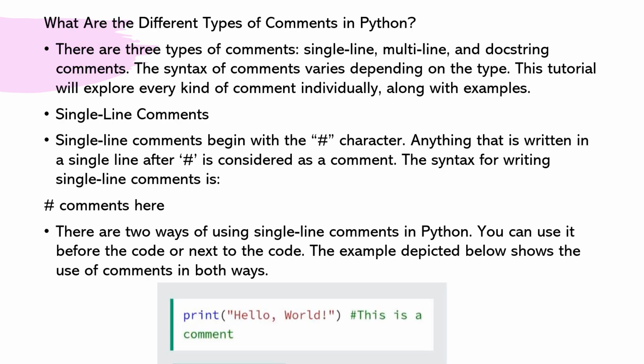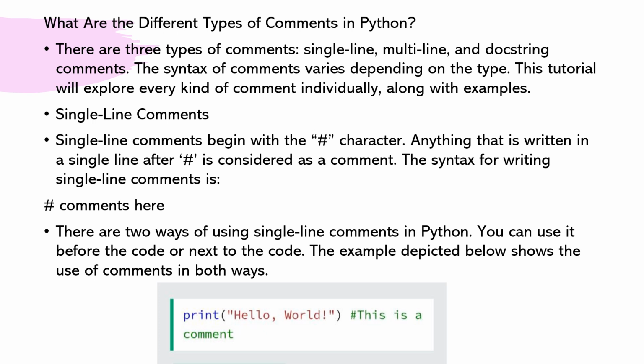So, what are the different types of comments in Python? There are three types of comments: single line, multi-line and docstring comments. The syntax of comments varies depending on the type. This tutorial will explore every kind of comment individually, along with examples.